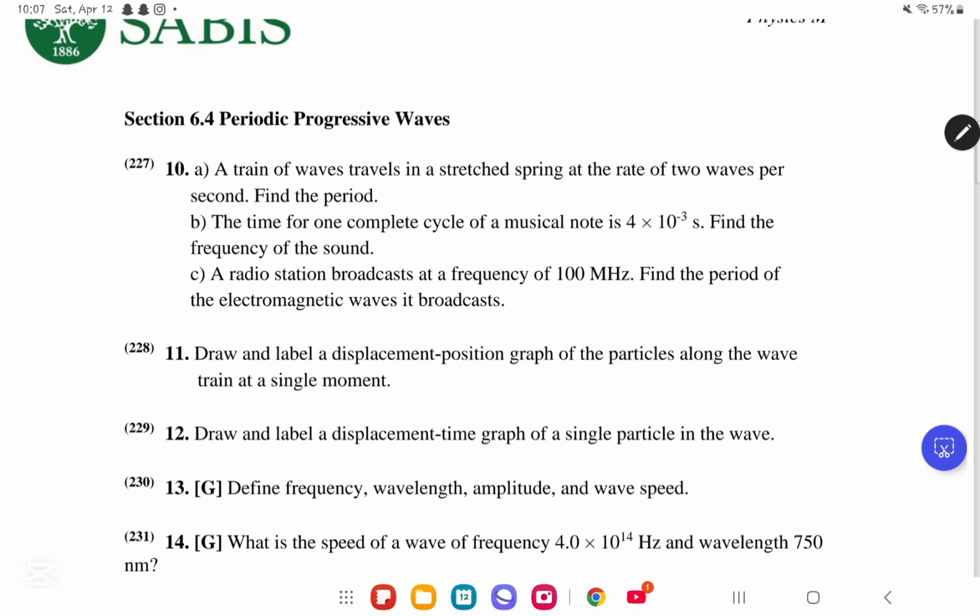We move on to part C. We know that in part C, a radio station broadcasts at a frequency of 100 megahertz.